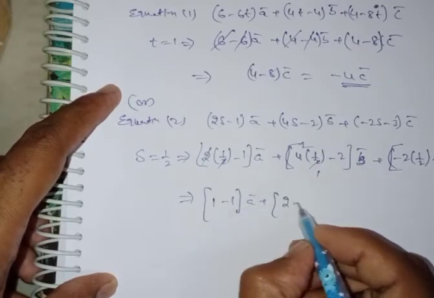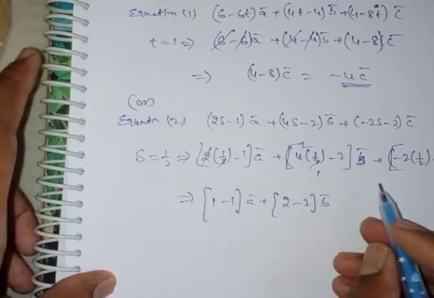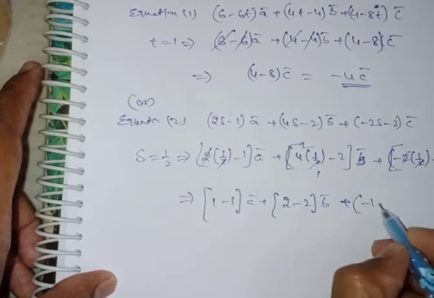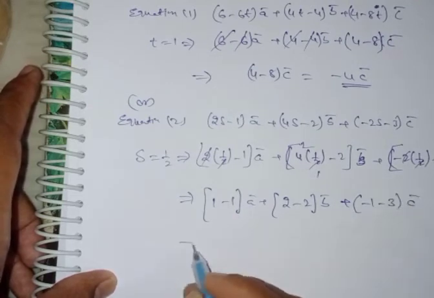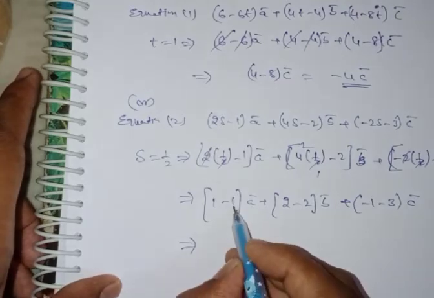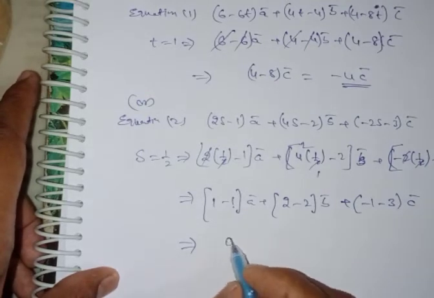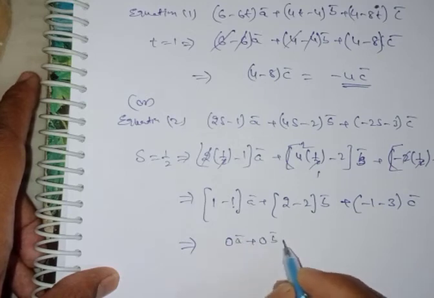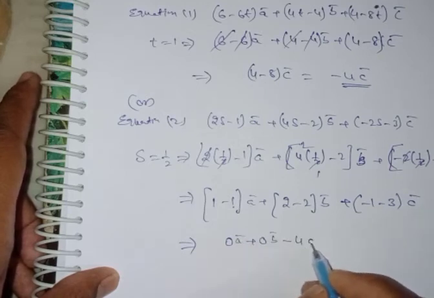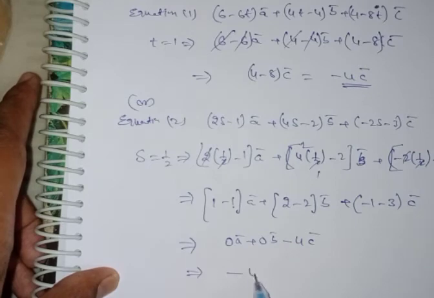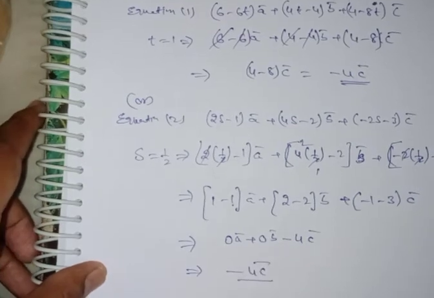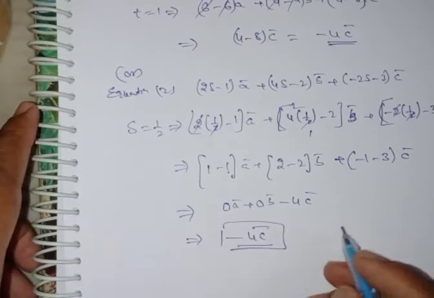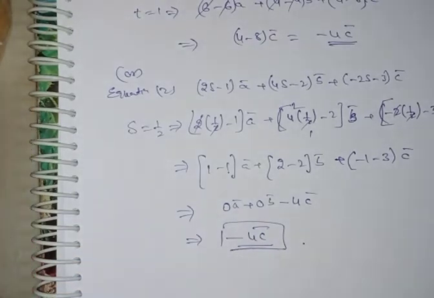Here also 2 minus 2 b̄ plus, what happened? It is minus 1 minus 3 c̄. Therefore, 1 minus 1 is 0 and 2 minus 2 is 0, and it is nothing but minus 4c̄. Therefore, the intercept of the point is minus 4c̄. This is our equation of the form. Okay.